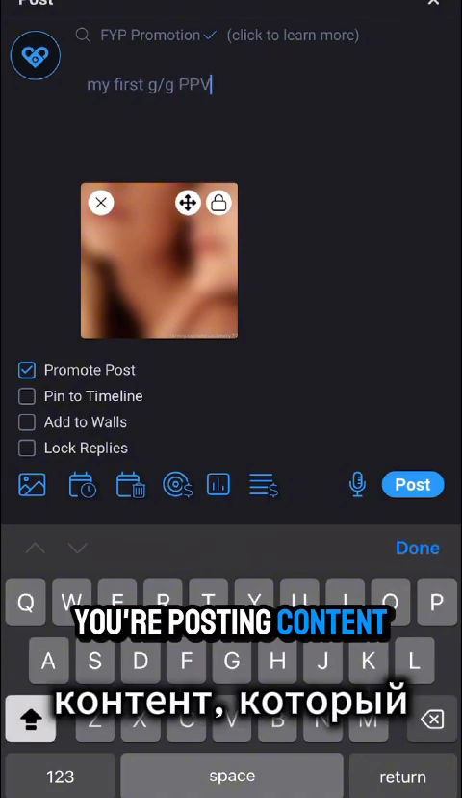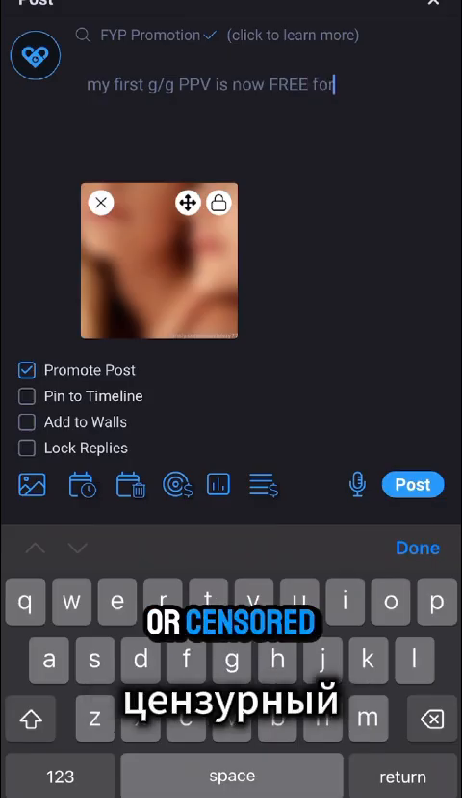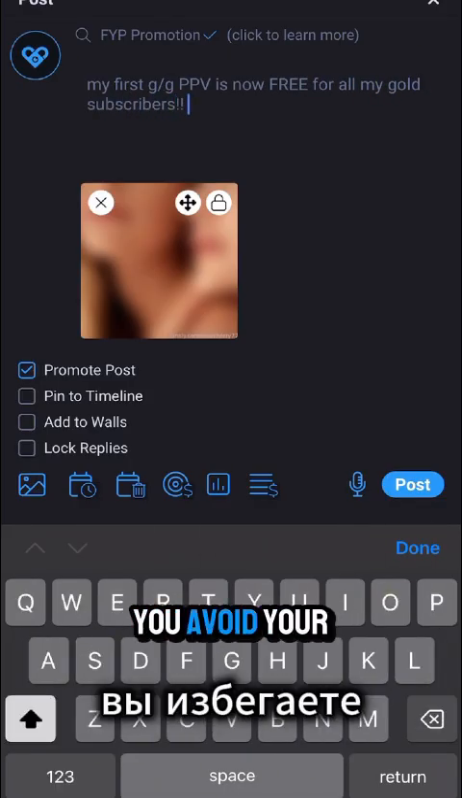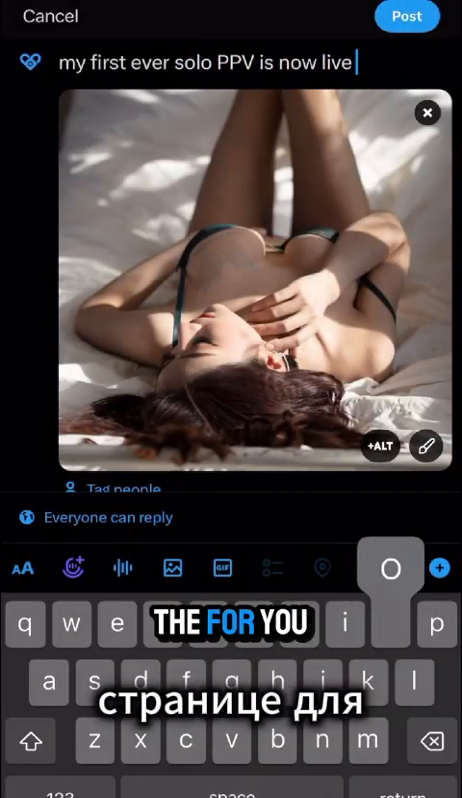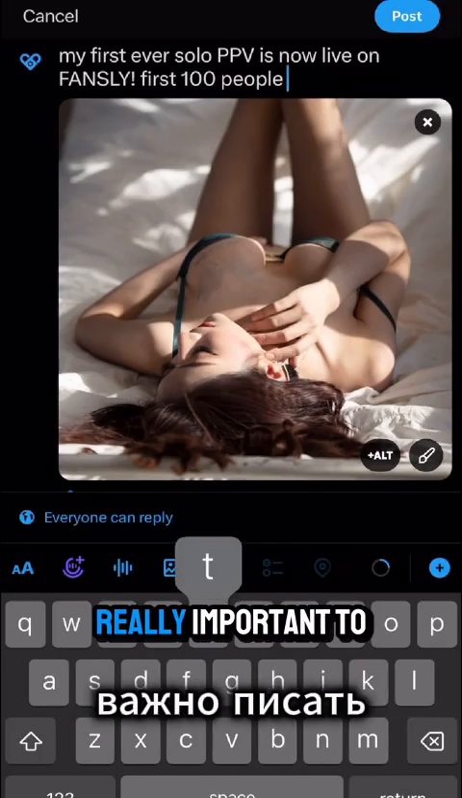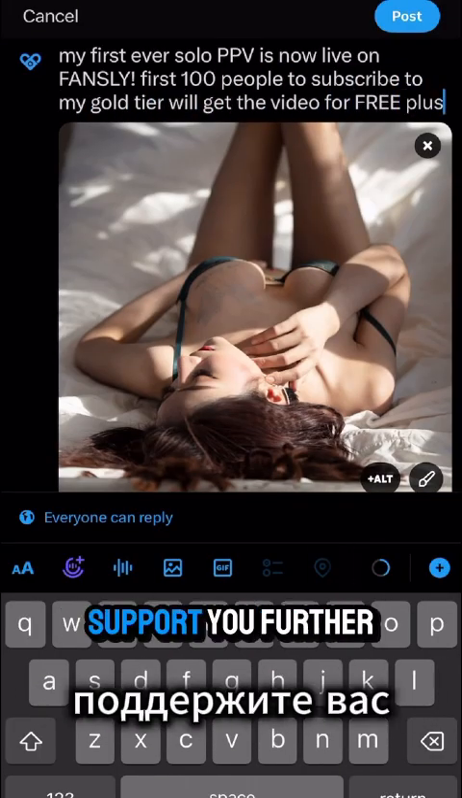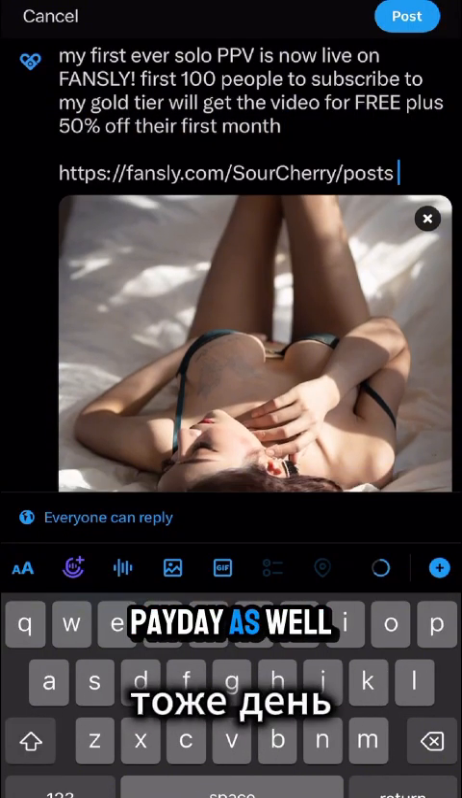If you're posting content that's pretty much exclusively for your existing fans, especially if it has a short or censored kind of preview, consider unchecking promote post. This way, you avoid your content competing against itself and hindering the posts that would do really well on the For You page. All that being said, it's still really important to post about your fans on your socials. That way, your existing community know where they can support you further. And if you have any posts that go viral, well, it's a payday as well.